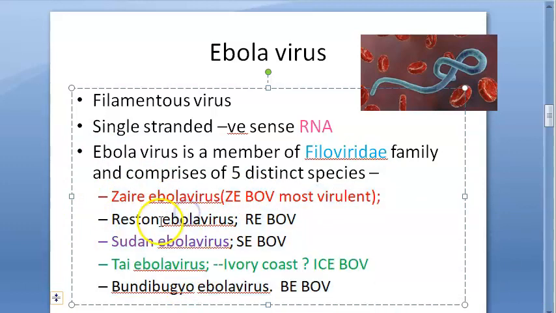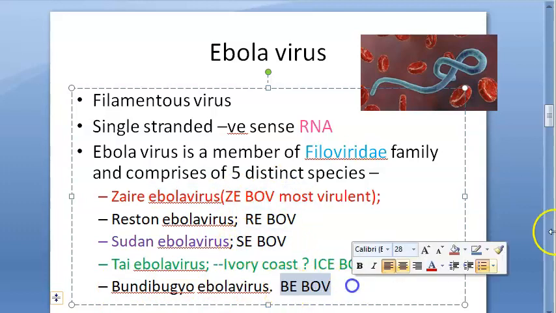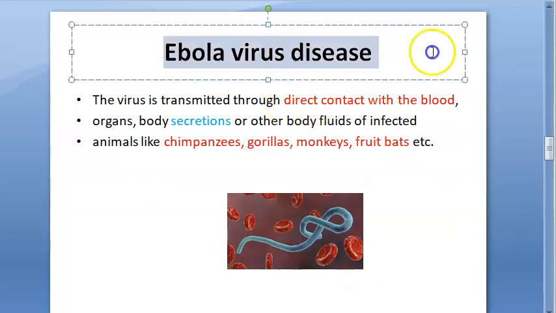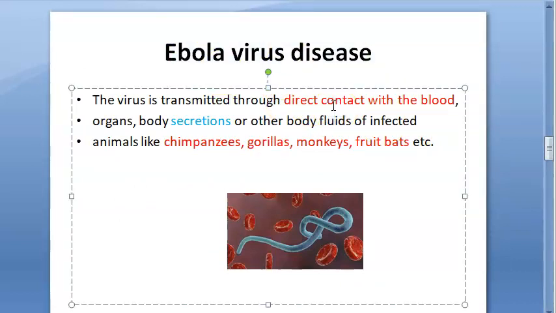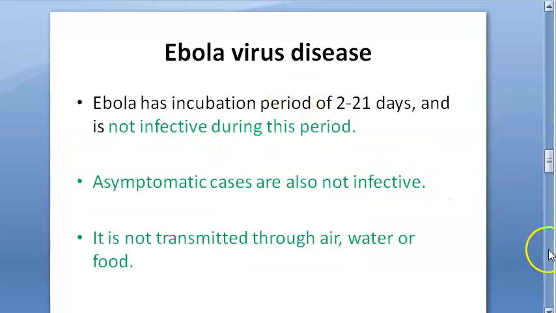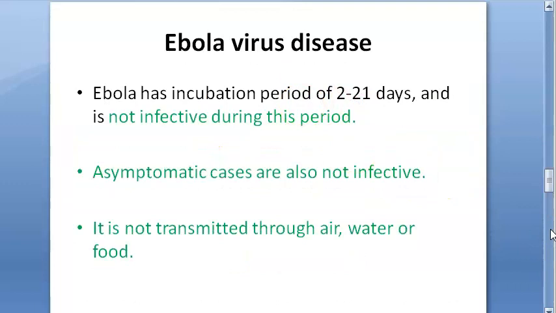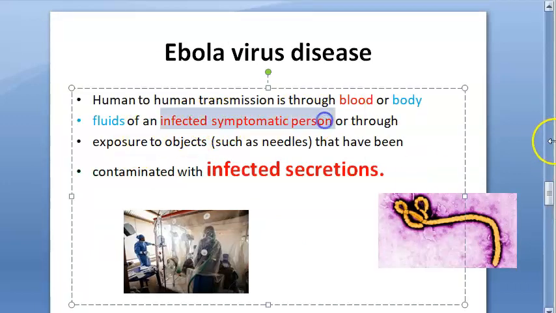Zaire Ebola virus, Reston Ebola virus, Sudan Ebola virus, Thai Ebola virus or Ivory Coast as they were calling it, and Bundibugyo Ebola virus. So, ZEBOV, REBOV, SEBOV, ICEBOV, BEBOV. Ebola virus, basically, how does it come to you? By direct contact with blood, organs, body secretions, and body fluids of infected animals like chimpanzees, gorilla, monkey, fruit bats. Human to human, it can happen similarly, through body fluids and body secretions.